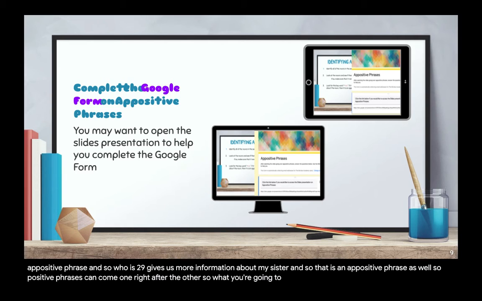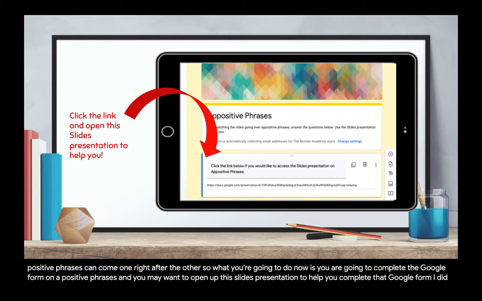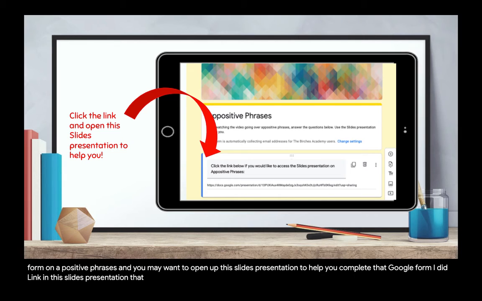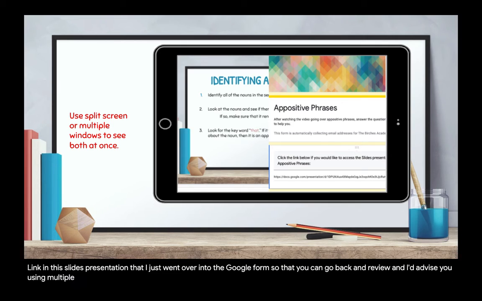So what you are going to do now is you are going to complete the Google form on appositive phrases. And you may want to open up this slides presentation to help you complete that Google form. I did link the slides presentation that I just went over into the Google form so that you can go back and review. And I'd advise using multiple windows or split screen to have the slides presentation up and the Google form so that you can make sure you get all of the answers correct.